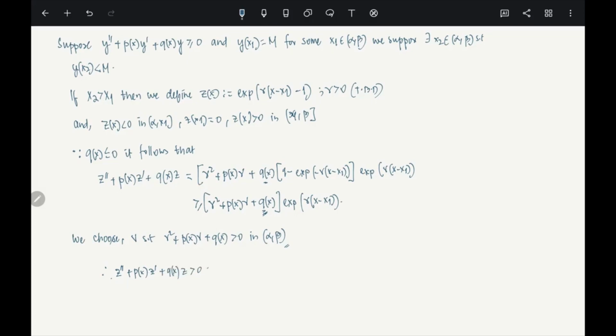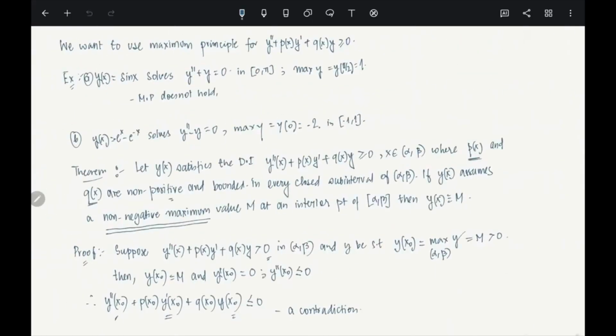Yes, we can do that. Now what we do is then we can say that, one second, I missed something. I don't think so. Yeah, this is fine, right? So now once this is positive, then this expression containing z is also positive. So we can use this particular thing, right?